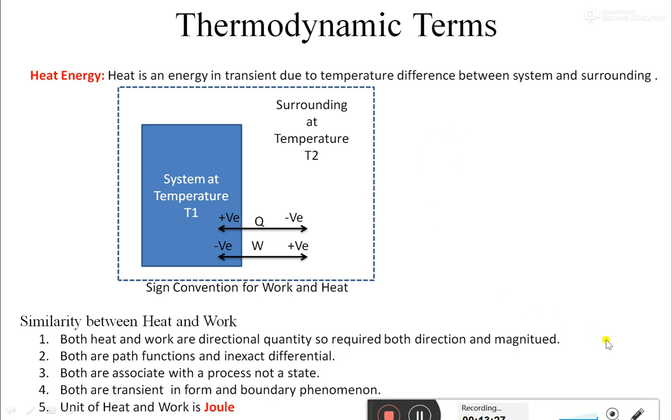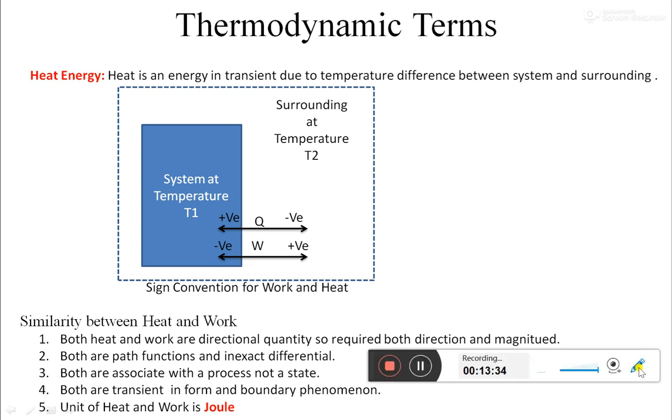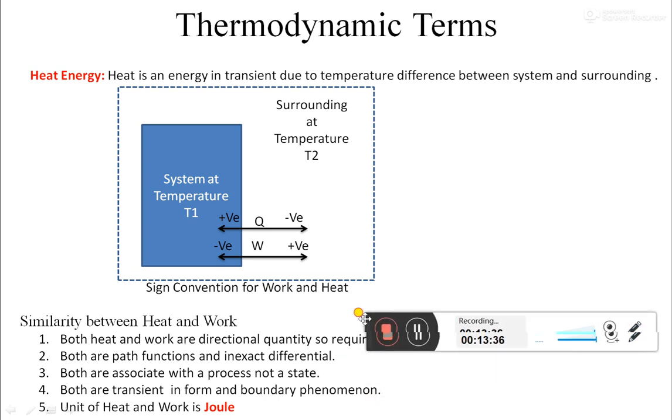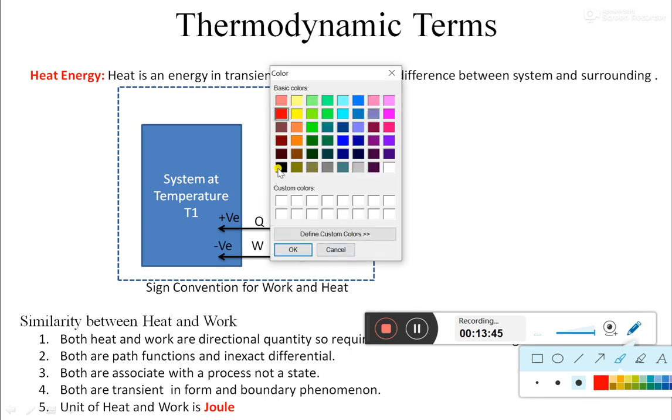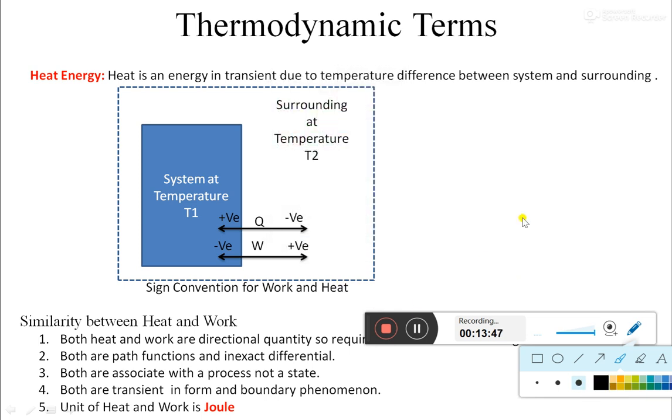Take an example of our heat engine, our famous example, the piston cylinder arrangement of an automobile. Consider a piston cylinder arrangement, which I am drawing over here, and those are the walls.